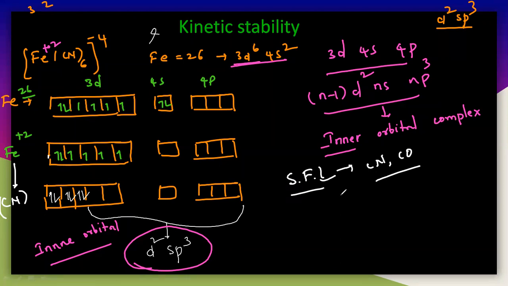So if there are strong field ligands, they definitely do not follow Hund's rule, so that all the electrons can be paired up together.